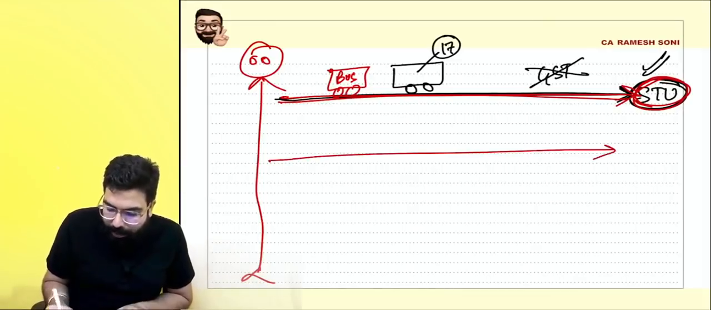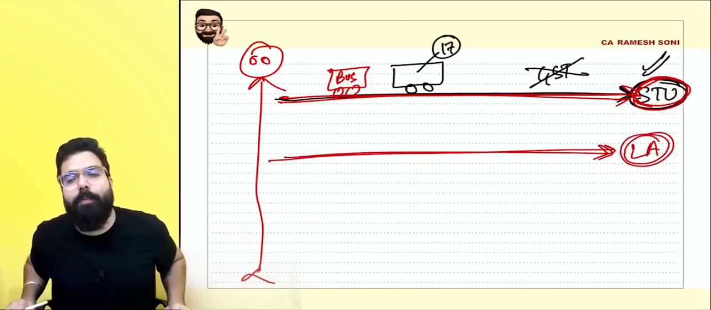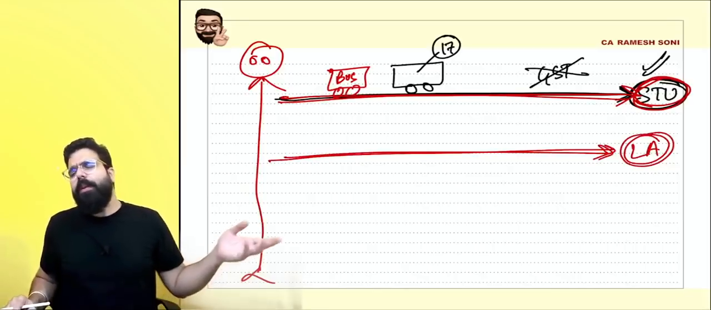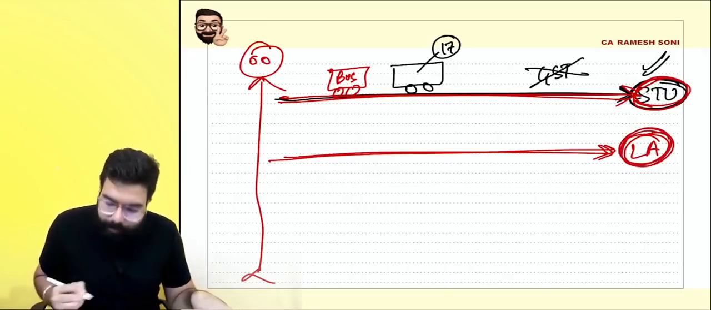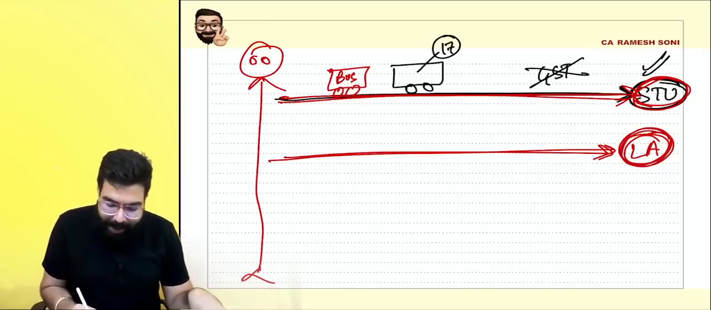Sir, to whom am I giving? Local authority. Karnataka's local transportation is done by the Karnataka BMTC basically. So if I give them, I have a bus.